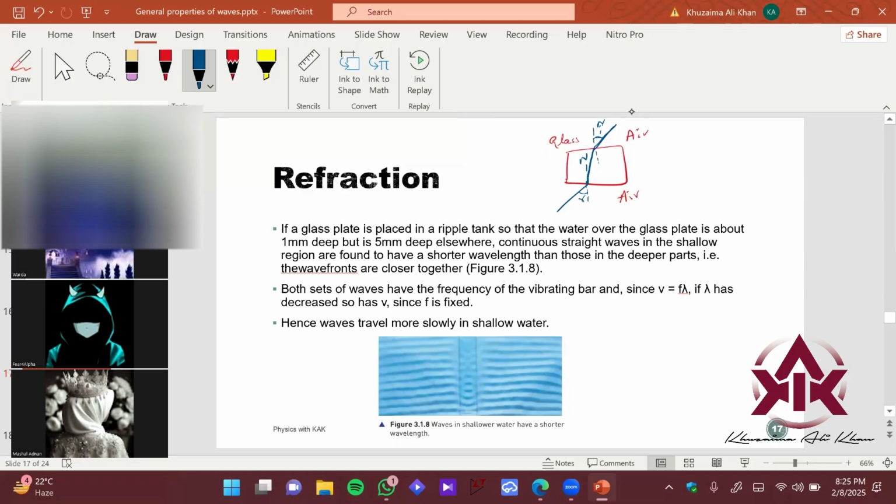So this bending occurs in light. Now we're talking about scenarios of waves. Can anyone explain how refraction happens in waves? How can you relate the idea of light which you have just seen? How is it applicable in waves? Anyone? Give me a guess, we're not judging you.